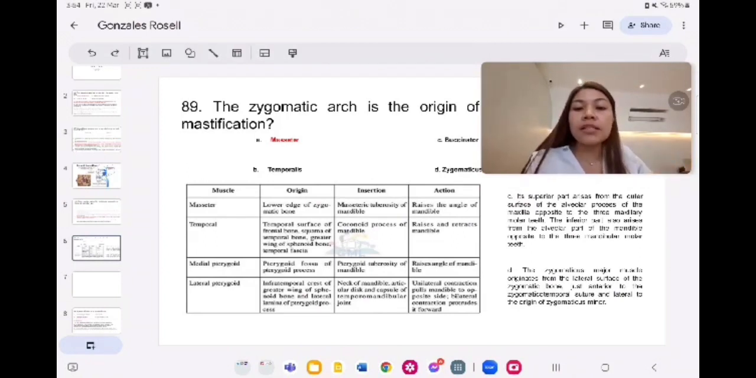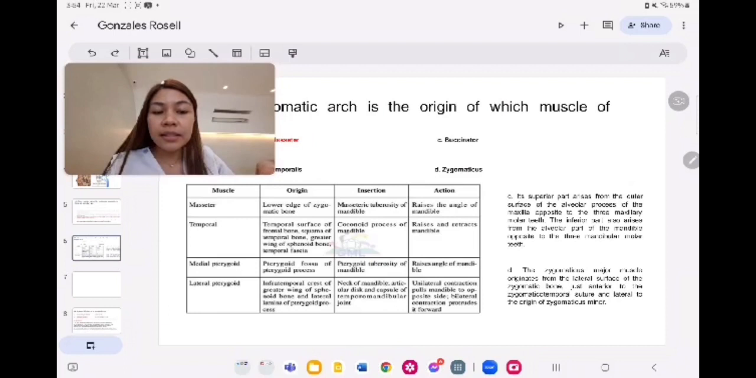and temporal fascia. The insertion is the coronoid process of the mandible. And the buccinator: the origin is the superior part from the outer surface of the alveolar process of the maxilla opposite to the three maxillary molar teeth. While the zygomaticus major muscle originates from the lateral surface of the zygomatic bone, just anterior to the zygomatico-temporal suture and lateral to the origin of zygomaticus minor.